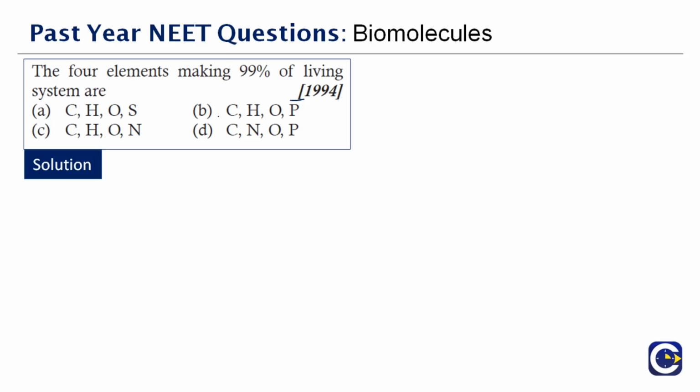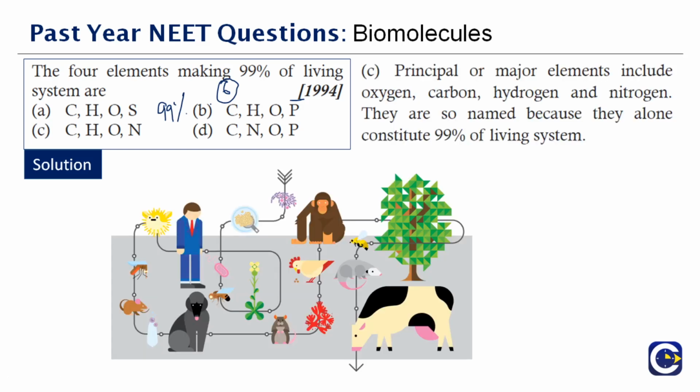Okay, they are so named because they constitute about 99%. In the earlier question, in the first question, we saw what are the 6 elements which contribute to a living organism. We saw phosphorus and calcium, which also make up the system. But out of the 6, you have 4 which are very, very important for any living organism. It is carbon, hydrogen, oxygen and nitrogen. They constitute the living organism, and they play a very major role there. Okay, thereby the correct answer to this question is option C.